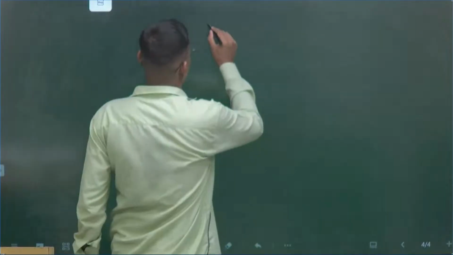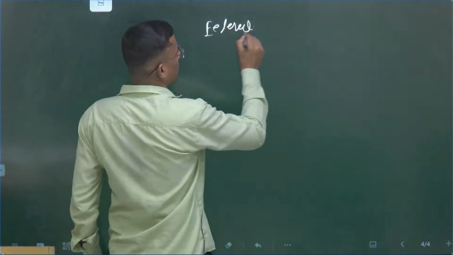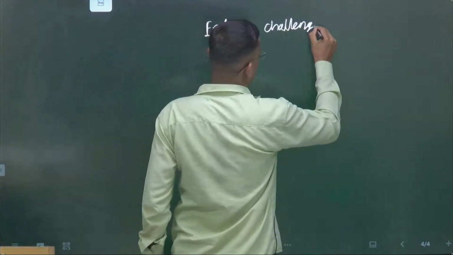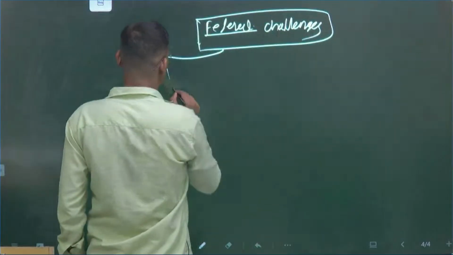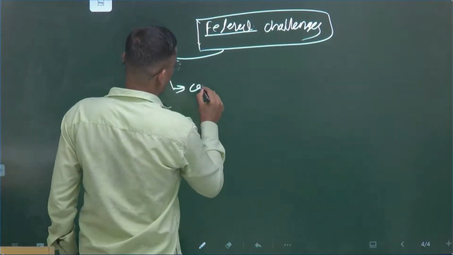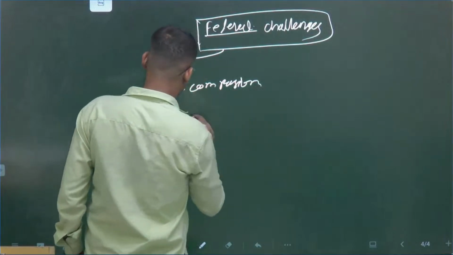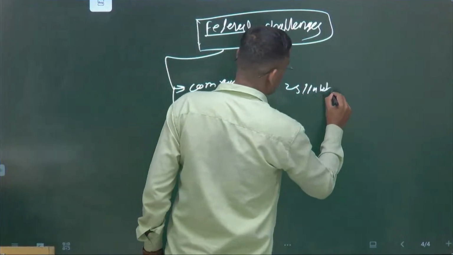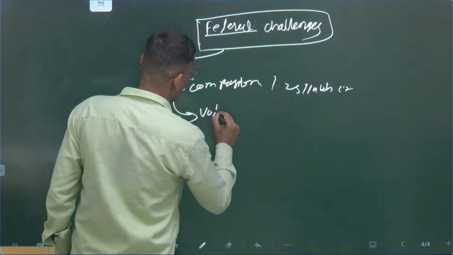Okay, these are the federal challenges. First is compensation, 2.25 lakh crore due. Second one is voting right.